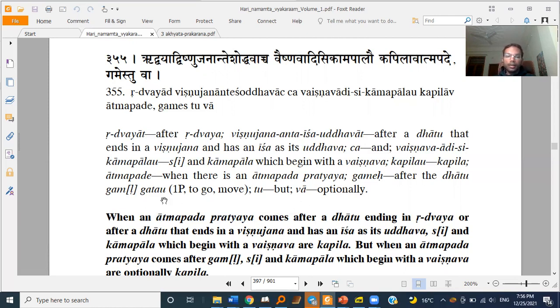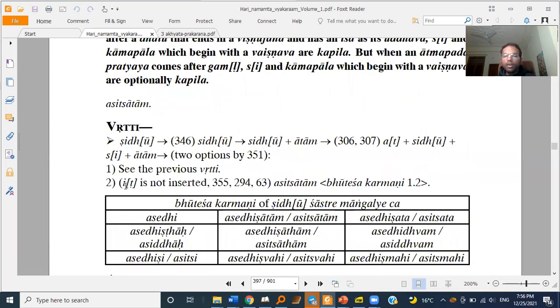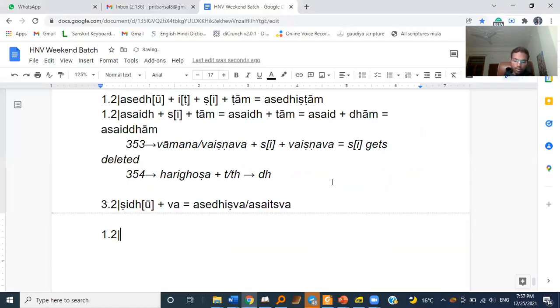Now if you see here, so when we are not inserting it, what we will do? So we are declining 1.2, Shidu Dhatu, Sha becomes Sa, Ta Atam, Atam. So we have already done the it paksha and we got this form, Asedhi Shatam, right?